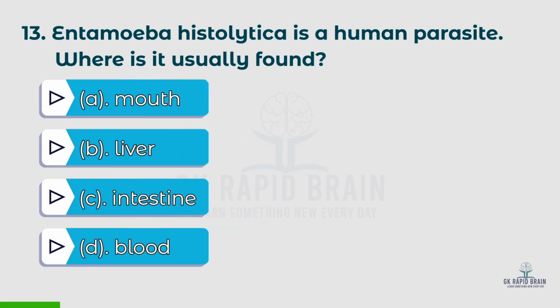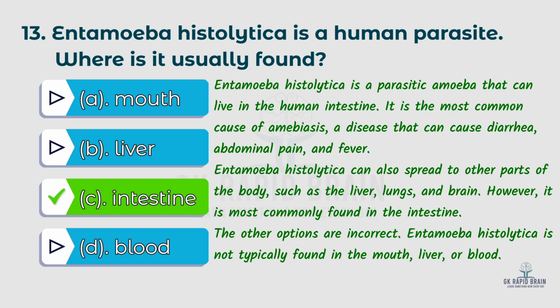13th question. Entamoeba histolytica is a human parasite. Where is it usually found? Options: A. Mouth, B. Liver, C. Intestine, D. Blood. The right answer is C. Intestine. Entamoeba histolytica is a parasitic amoeba that can live in the human intestine. It is the most common cause of amoebiasis, a disease that can cause diarrhea, abdominal pain, and fever.